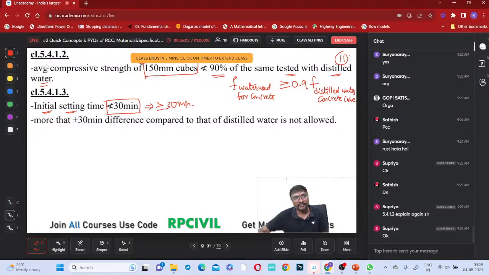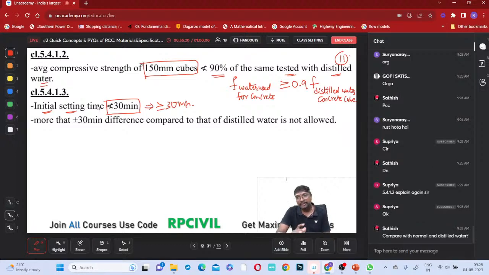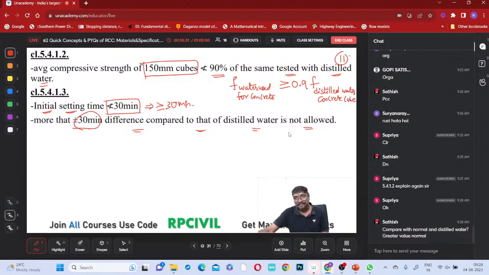What is the meaning of this clause 5.1 4.1.2? Right now, because of the water we are using from the water resource available, if the initial setting time comes out lesser than 30 minutes, we don't use that water. If the initial setting time is more than 30 minutes, use it. Comparing the water we are using with the distilled water value in terms of the concrete cube test, it should be greater than or equal to that.